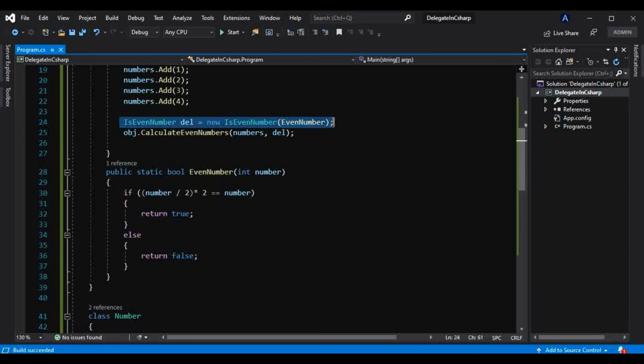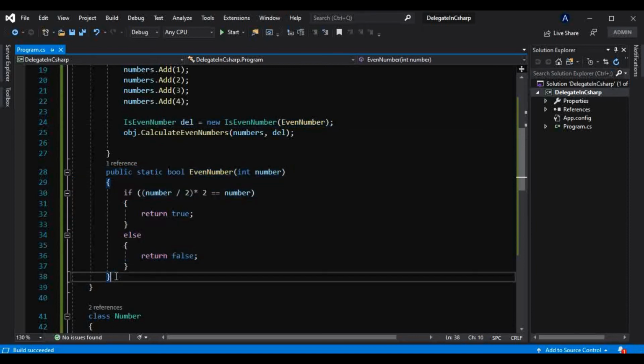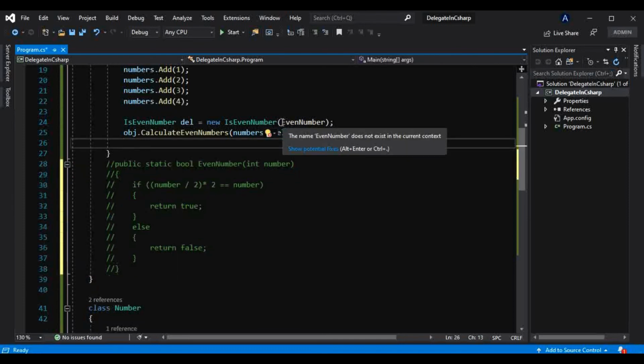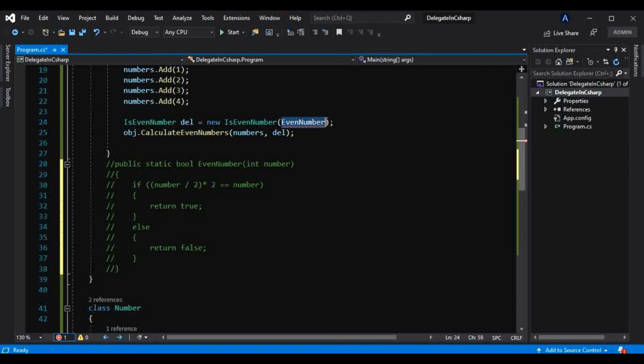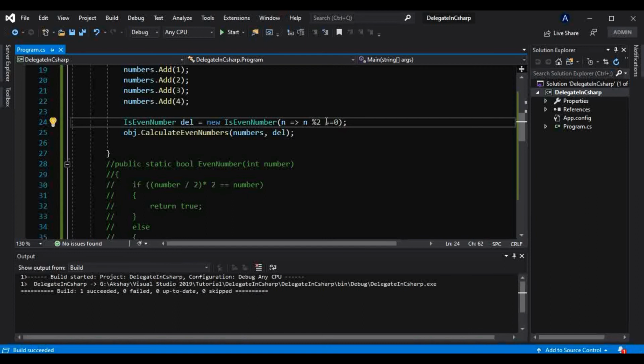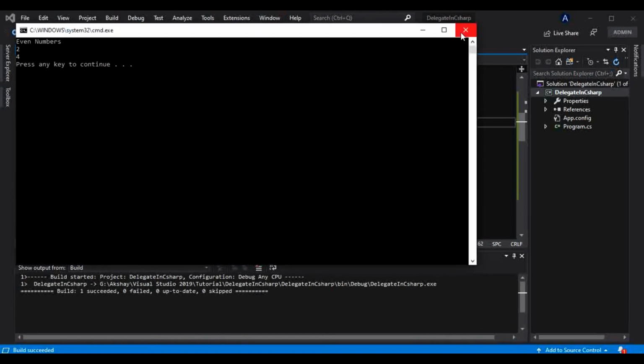And instead of having this method here, I will comment that out, and we can have that directly inside here, something like n modulus 2 equal 0, and if I run that, the output is same.